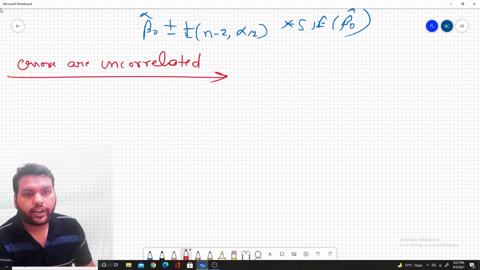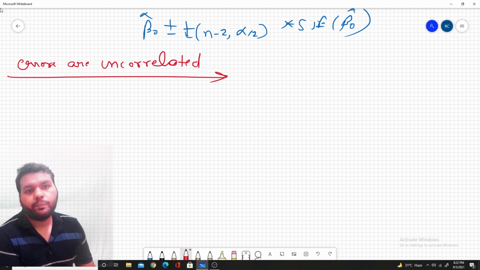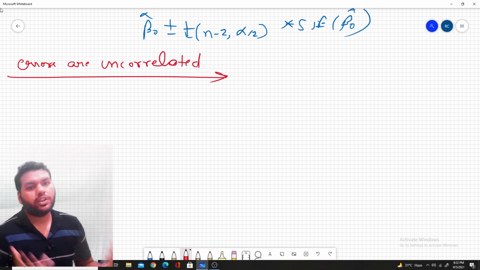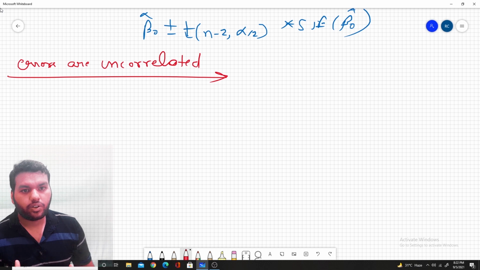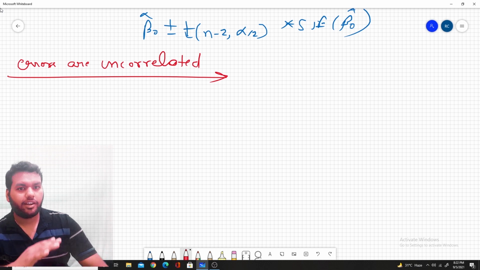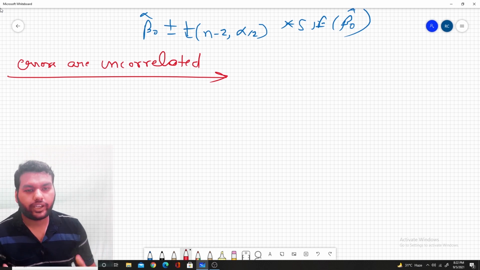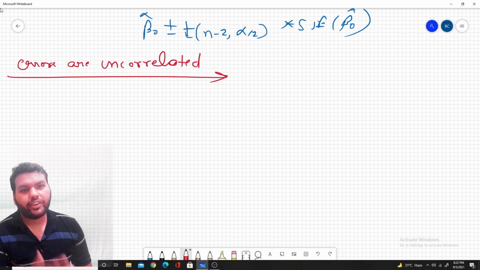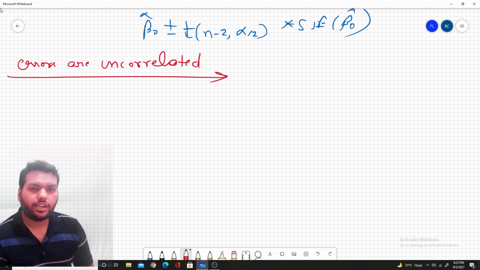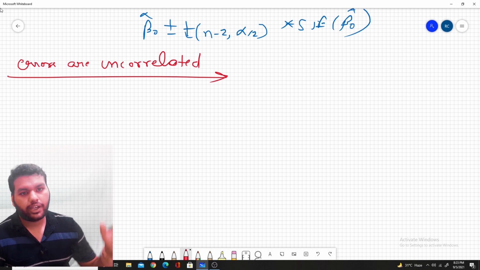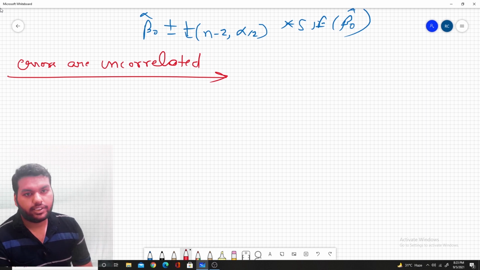What are correlated errors? When and why do they occur, and in which process do they occur? If the interviewer is more interested in asking about your fully mathematical and underlying knowledge, then he can ask this question. Whenever we have a time series based process, whenever we use a time series based data set to apply the linear regression model, we have this error.